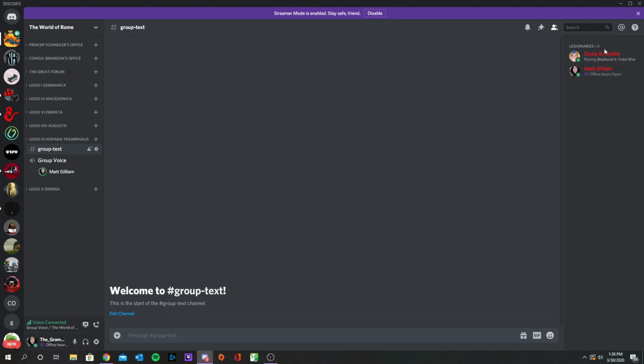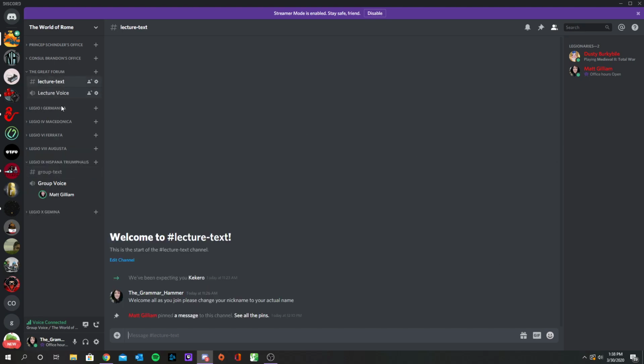You can see everybody's been assigned a Legionnaire role that's here. And those people, as they are assigned Legionnaire roles, will show up underneath the Legionnaire section. Anybody who isn't will show up as a white name, such as in the Great Form. You can see when he arrived, he had a white name. Now he has a red name.